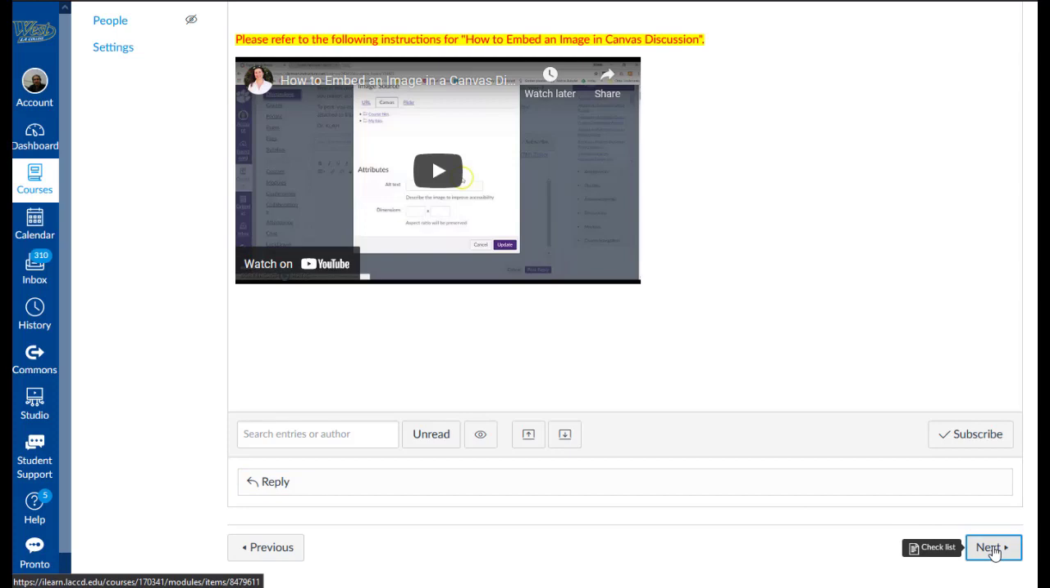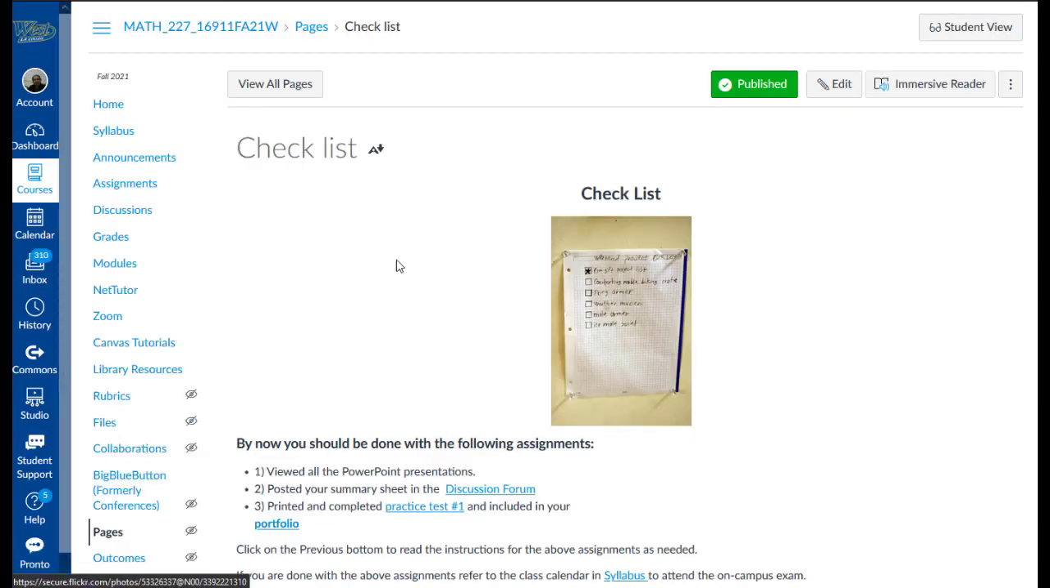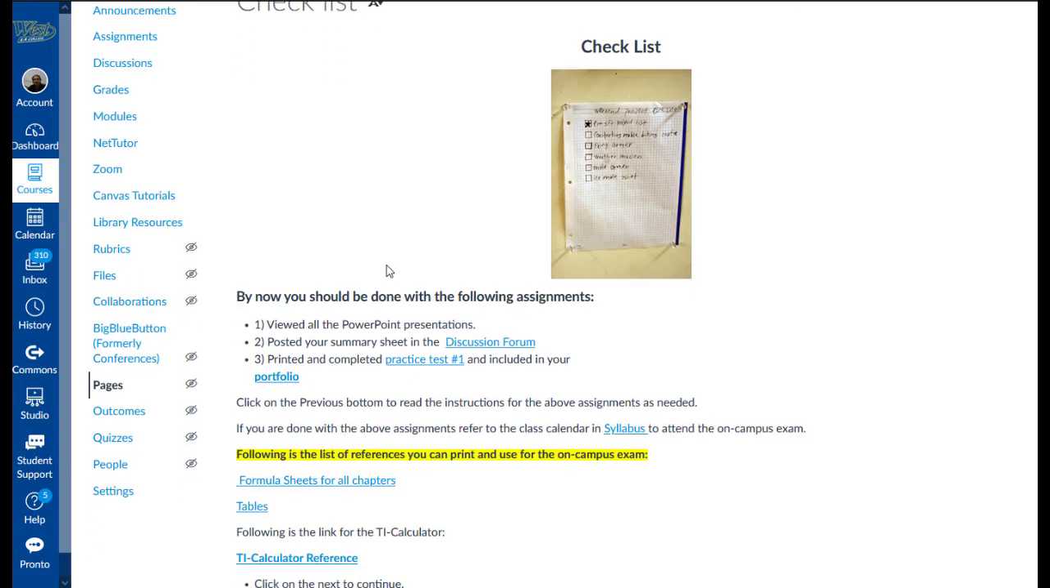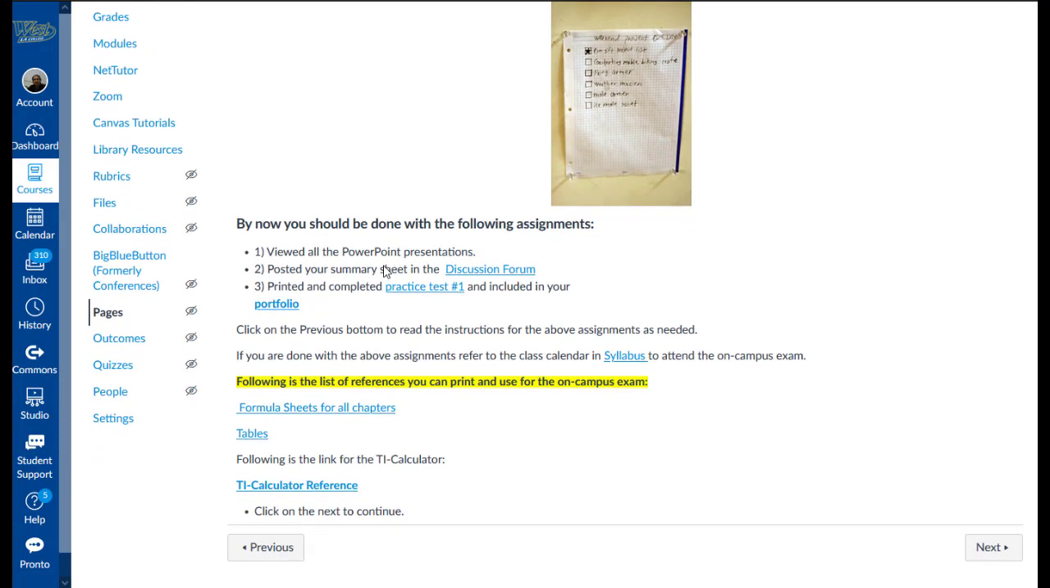You click on next again, it would take you to the checklist once again, where it shows where you're supposed to be at this point. You should have completed all the notes from the PowerPoint presentations, built your summaries for all those chapters. You can build a summary for each chapter or section and post your summary in the discussion forum. You will receive points for doing this as well.